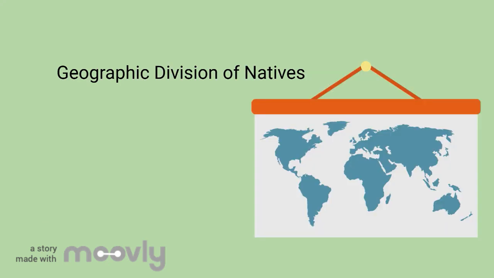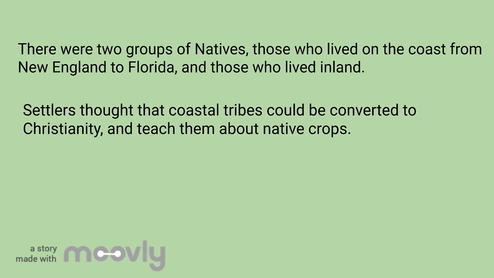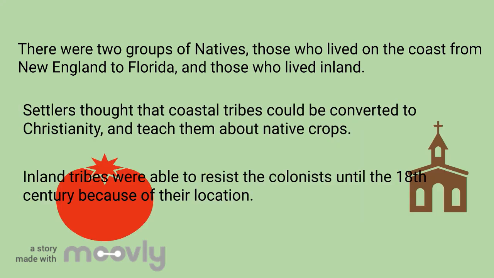Geographic division of natives. Tribes occupied coastal areas from New England to Florida. There were also inland tribes in the Appalachian Mountains. Settlers thought that coastal tribes could be converted to Christianity and teach them about native crops. Inland tribes resisted colonists until the 18th century because of their location.